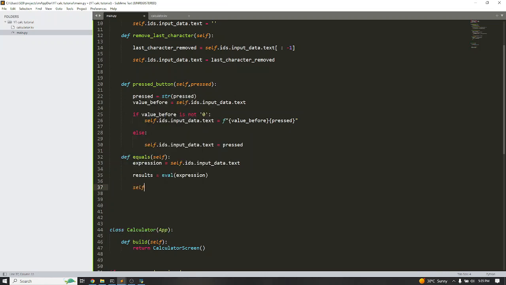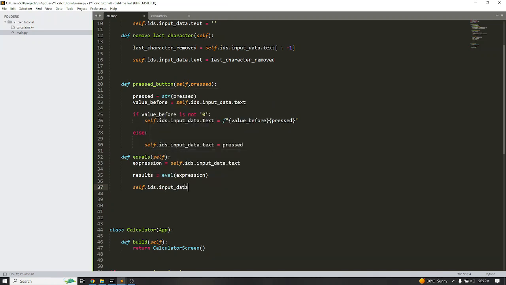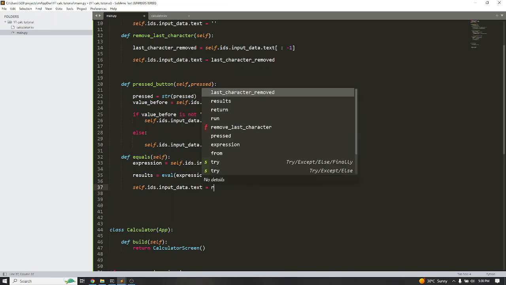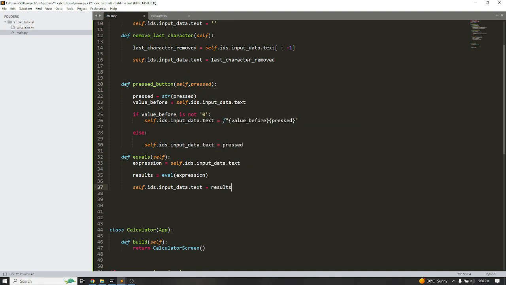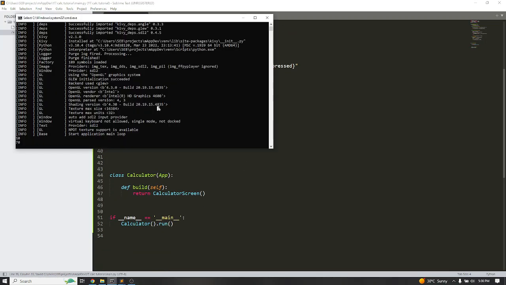So we pick the ids, the input data, from the text input dot text, and we update that with the result, the outcome of the evaluation. Okay, so that is what we have. Let's go back and run our code.